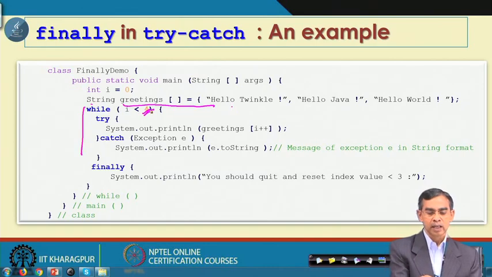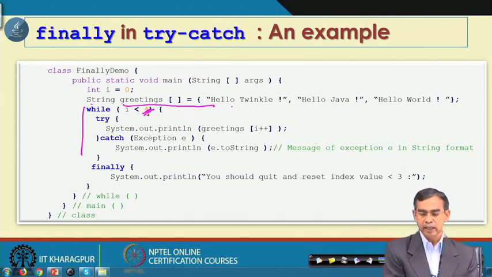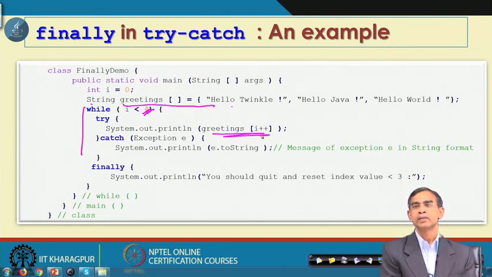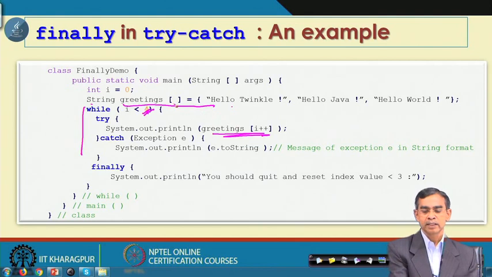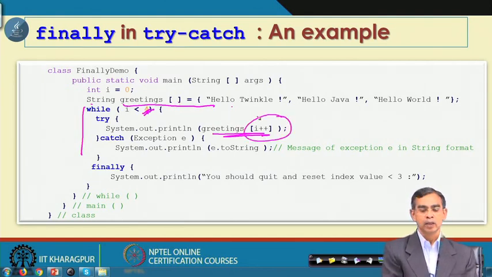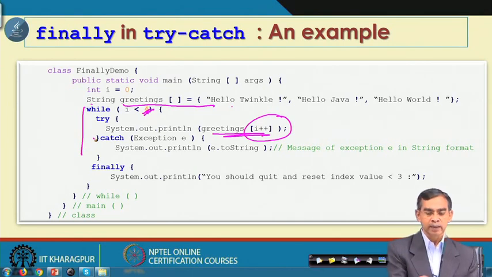This is because if i is equal to 3, it will try to access greetings[3], but the maximum index is 2. So, for 3 in this case it will give an error. So, if we run this loop, it will run for the first 3 inputs 0, 1 and 2, but for 3 it will give an exception.